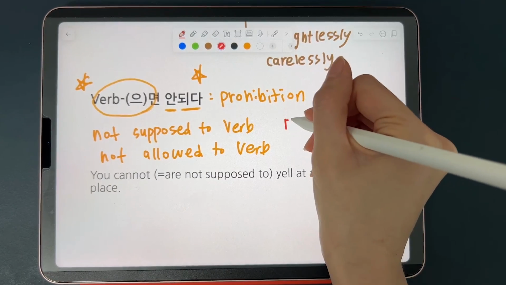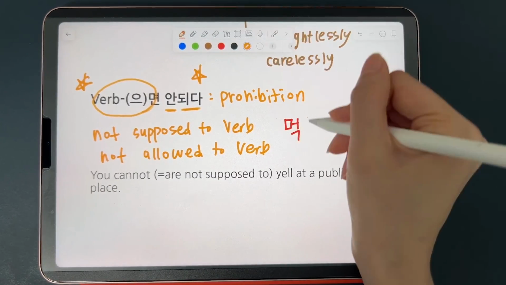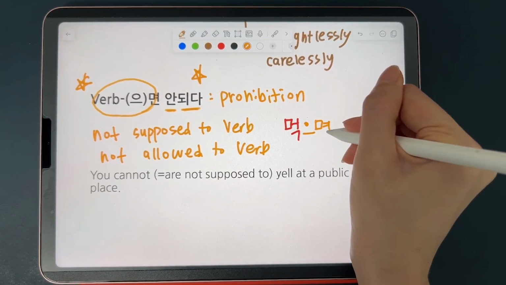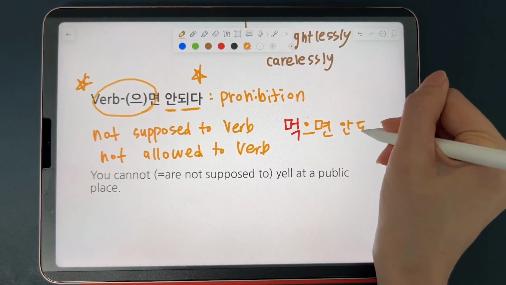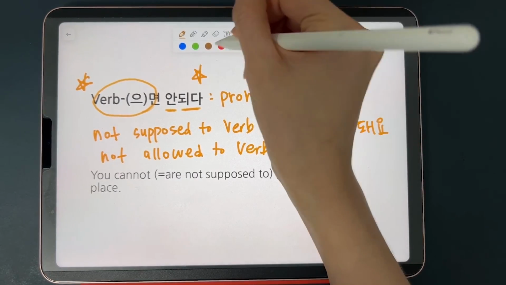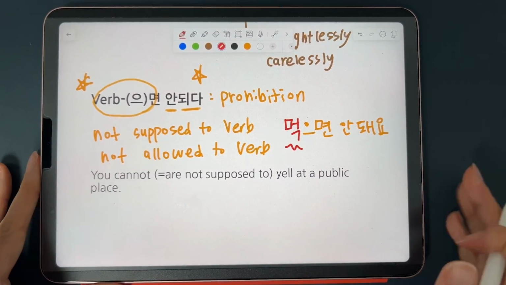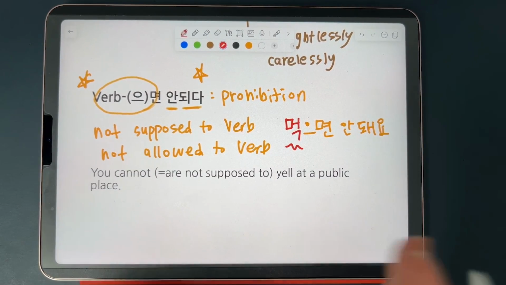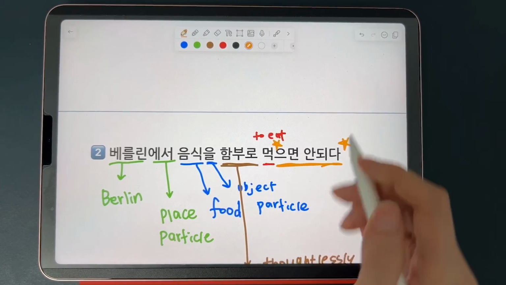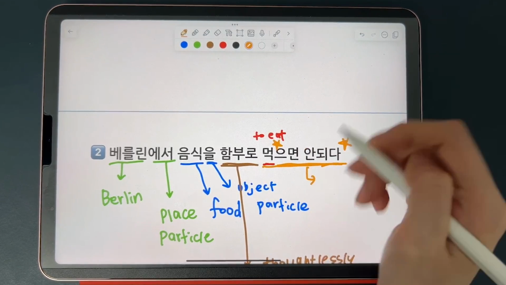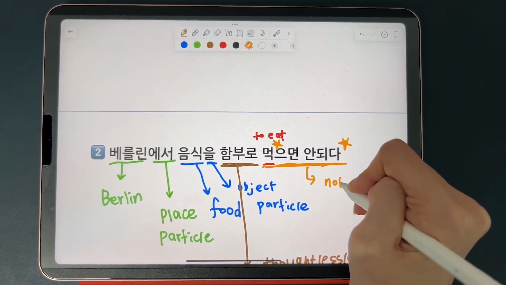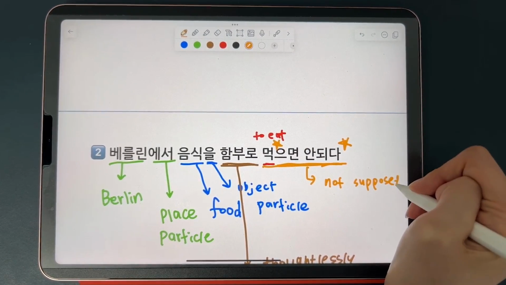So when you say 먹으면 안 돼요, it means you're not supposed to 먹다, eat, right? You're not supposed to eat, or you are not allowed to eat. You cannot eat because it's not allowed. So this 먹으면 안 되다 as a whole means you're not supposed to eat.